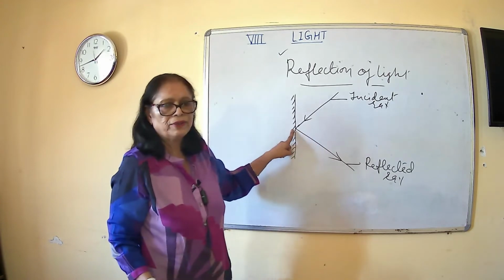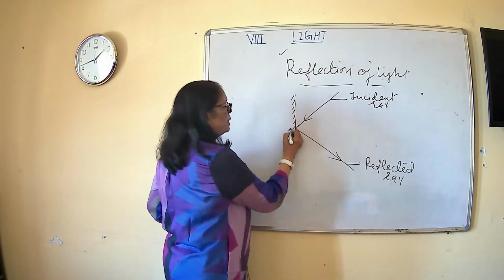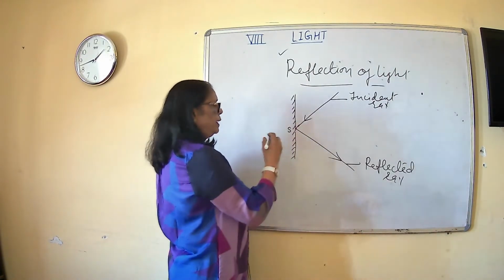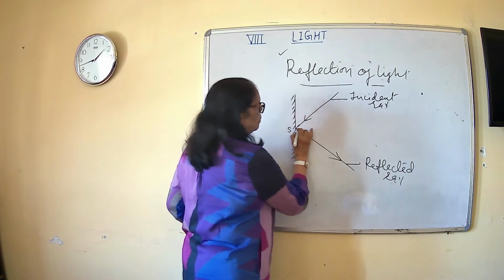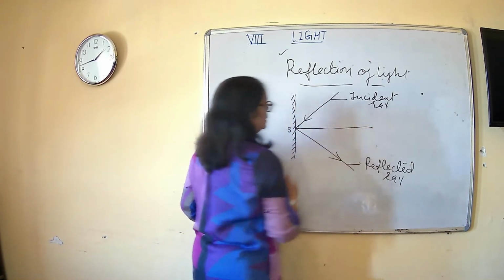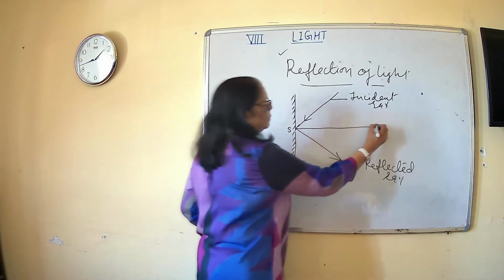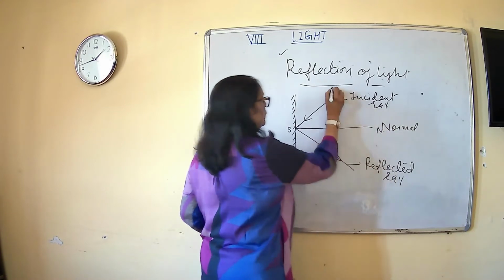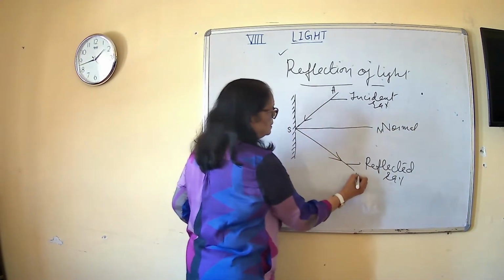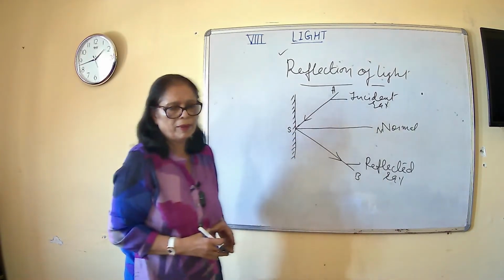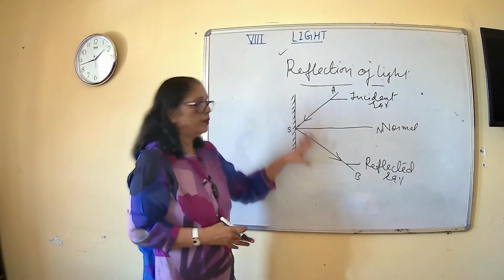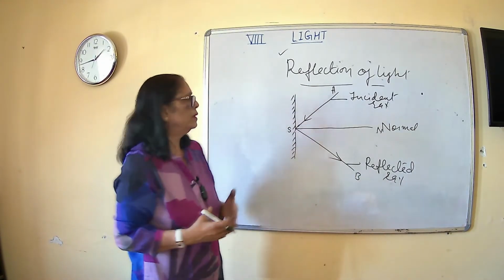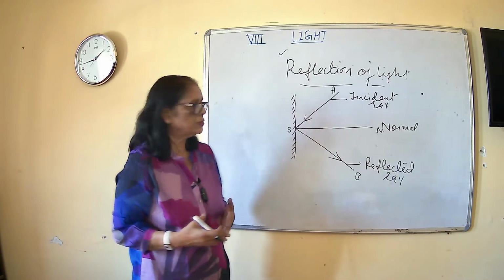And this is the point of incidence. Point of incidence को आप S से यहाँ पे लिख सकते हो. This is the point of incidence. And if you take a line starting from the point of incidence, this line is known as normal. This is known as normal. This is A, this is S, this is B, this is N for normal. So now, on the basis of this figure, we have different types of definitions and different types of angles also.